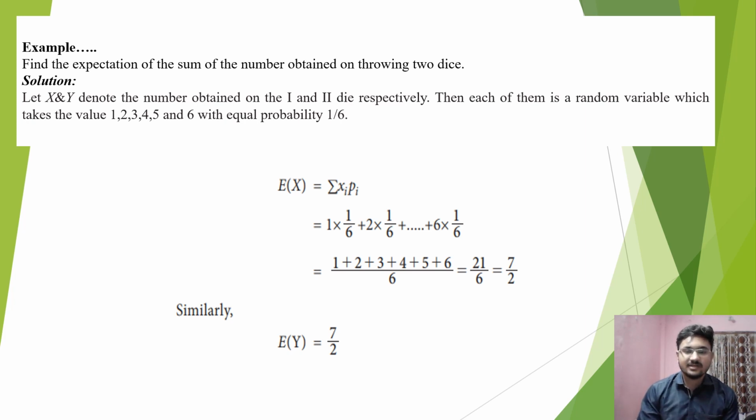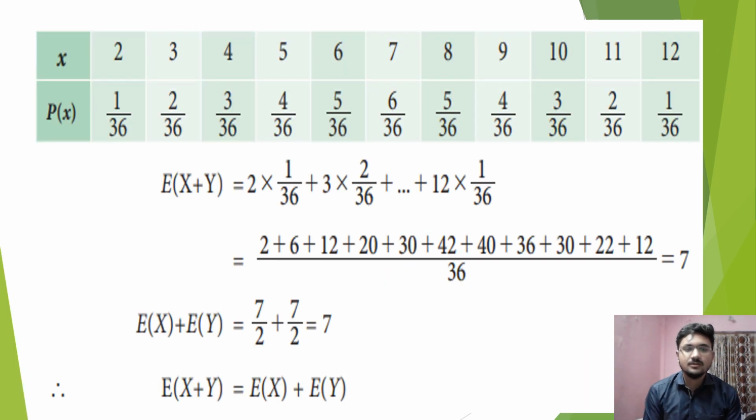Similarly, the expectation of y is also 7 by 2. So here we have a table for this particular problem. In this table, the values of x are 2, 3, 4, 5, 6, 7, 8, 9, 10, 11 and 12.